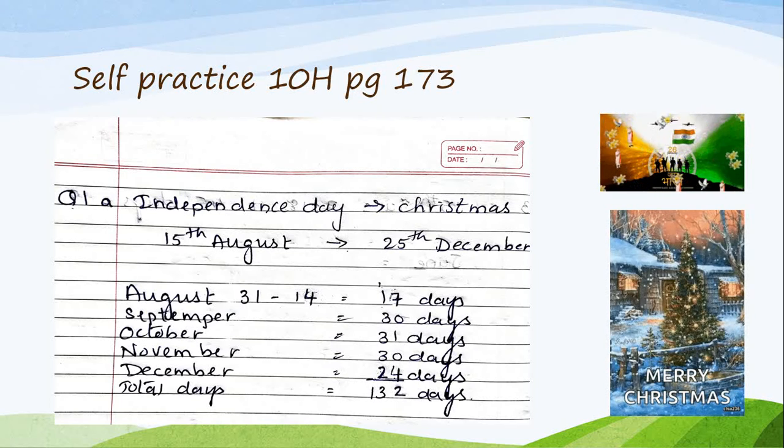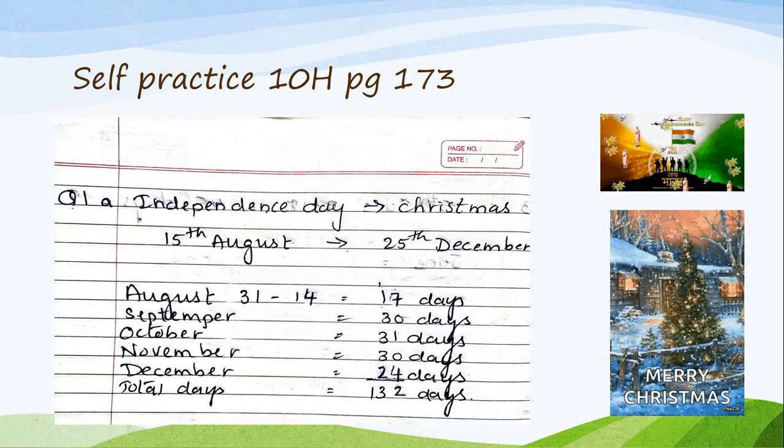And December 24 days. So total days will be 132. This way from August 31st we are removing 14 days because I am considering 15th August. So if I am taking 15th August, I cannot take 25th December. So I have to consider till 24 only. Children, you have to take one of the dates. Remember this very well. Okay.